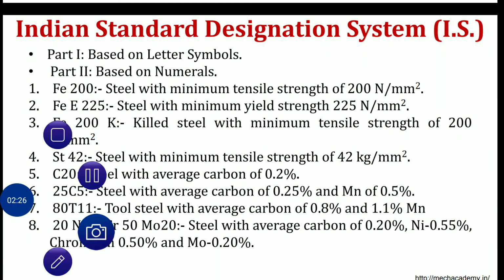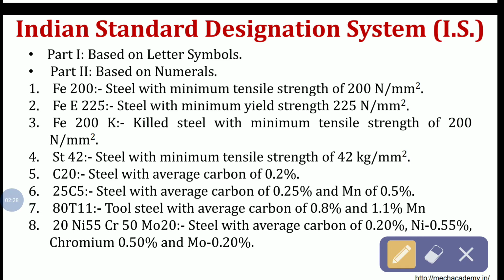The first system is the Indian Standard Designation System. It is also called IS, Indian Standard Designation System, ISI. It was adopted by ISI, Indian Standards Institution, in 1961. So it is the standard code for designation of steel, correct? For the purpose of code designation, steels have been classified on the basis of what? Mechanical properties and chemical composition.